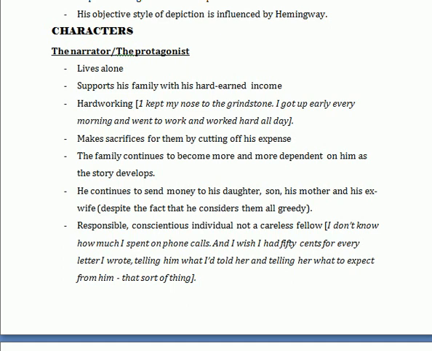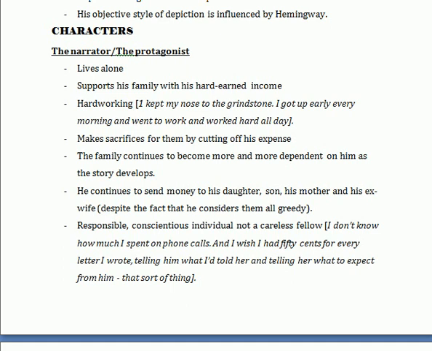We get to know through the text that he continues to send money to his daughter, to his son, to his mother, and to his ex-wife. Though he knows them and he considers them all greedy, he sees it as his duty and his obligation to support them all, to help them all, because he was shown as a responsible, conscientious individual and not a careless fellow.